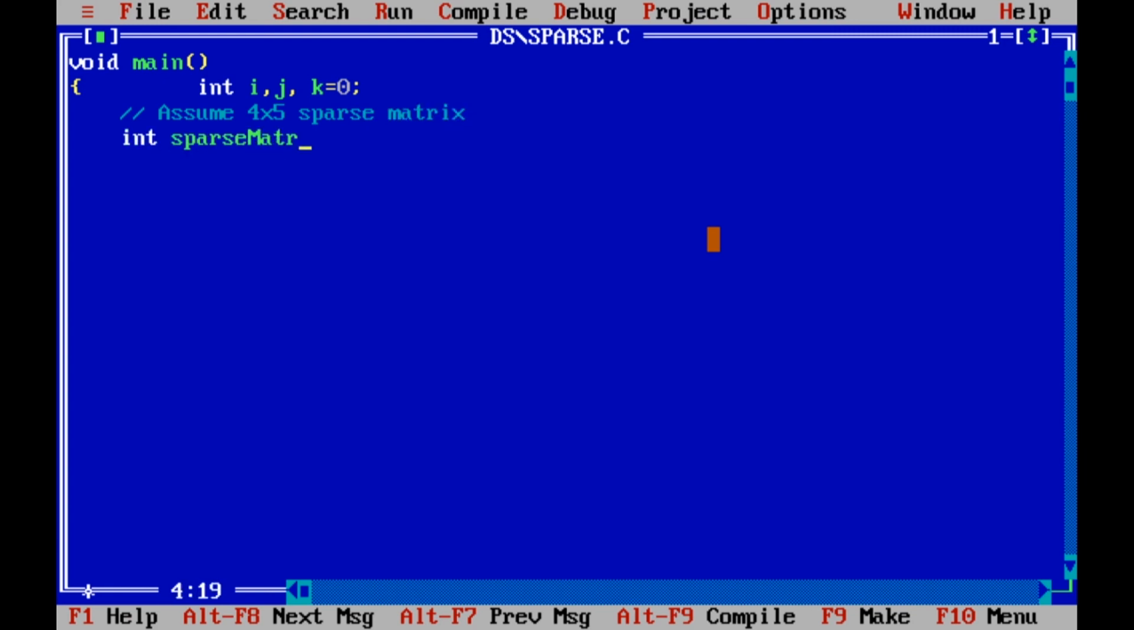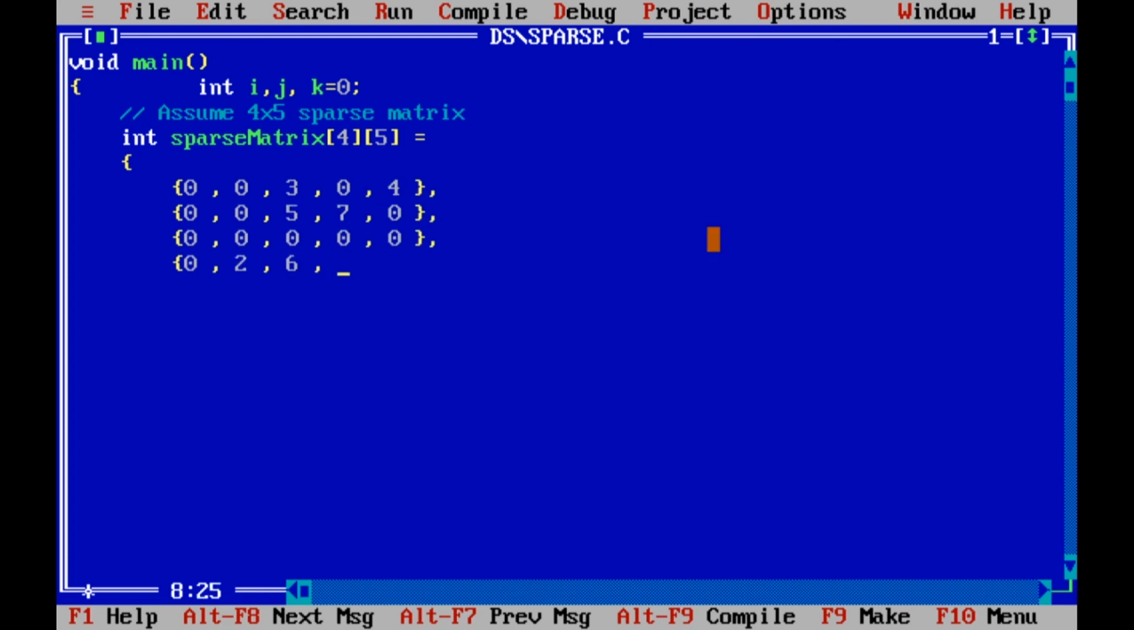So let's have the same matrix that we used in the presentation, and here the name of the matrix is sparse matrix, and the size is 4 by 5. And we are using the same elements that we used in the example. Okay, so let me type it faster.